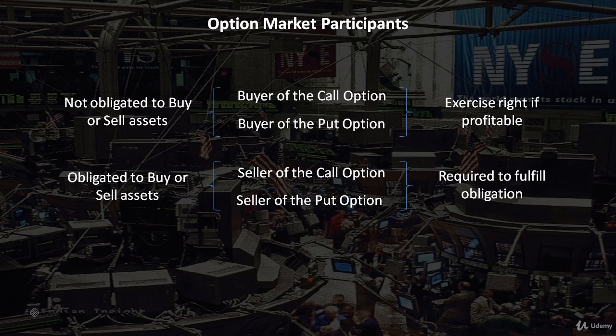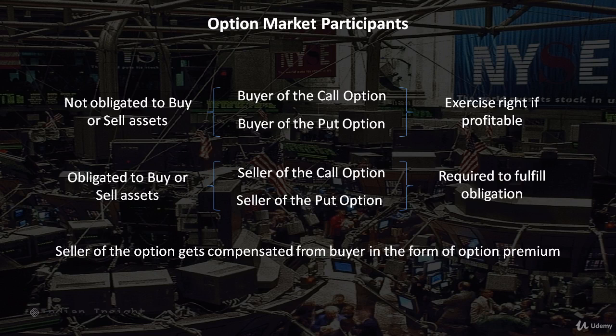Since the seller of the option is obligated to buy or sell the asset on the wishes of the buyer of the option, the seller of the option gets compensated for this in the form of options premium paid to him by the buyer of the option. This premium is paid to the seller at the time of initiation of the options contract. If the contract expires and the buyer does not exercise his right, then the seller of the option gets to keep the entire premium, and this entire premium becomes his profit.